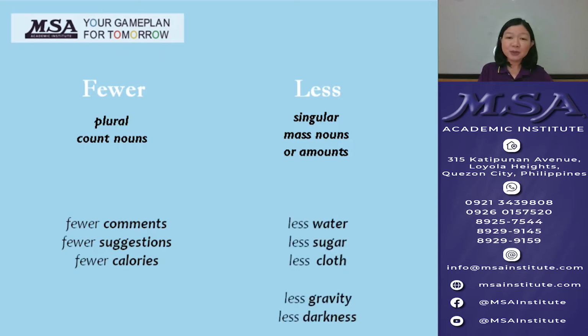For example, we say less water because water is a substance that cannot be counted. Less sugar because sugar is made of particles that cannot be counted. Less cloth because cloth is made of material that cannot be counted. And we say less gravity because gravity is a natural phenomenon that of course cannot be counted. And less darkness because darkness is an abstraction or concept that cannot be counted.